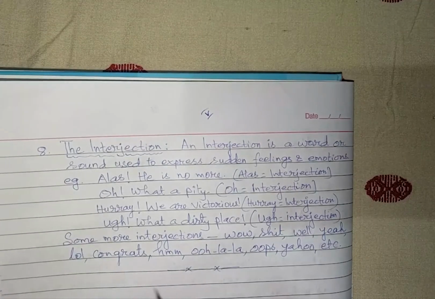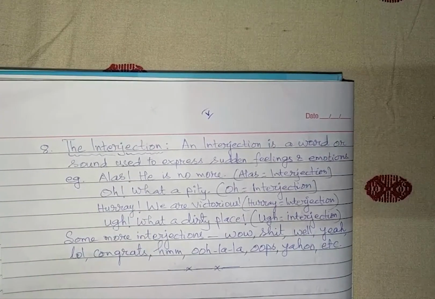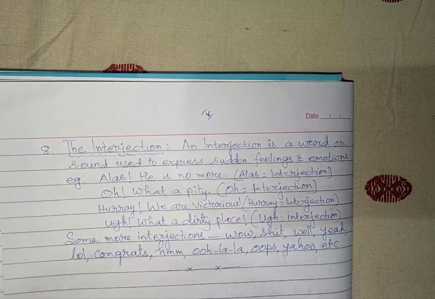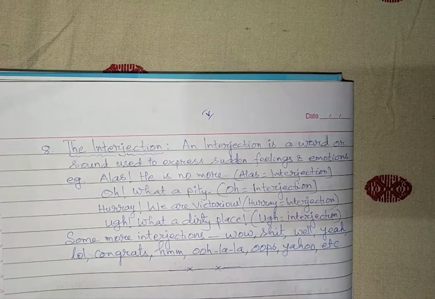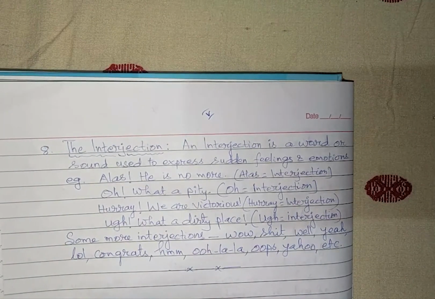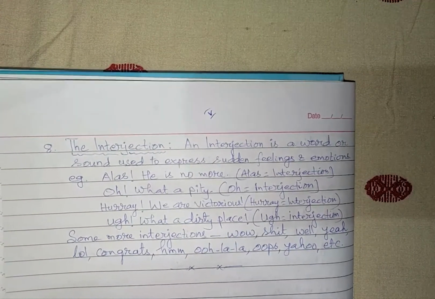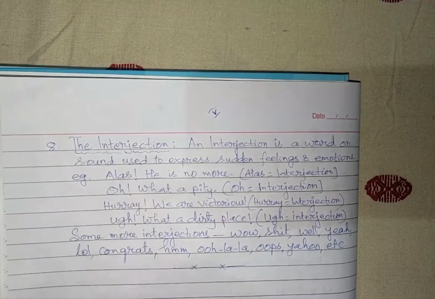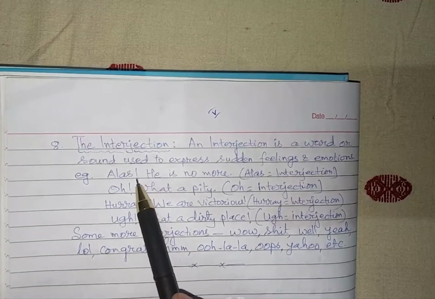You see, for example, alas. Alas is the interjection here. Alas is an expression of sadness. It shows tragic expression when somebody is dead, when somebody is no more. At that time we use the word alas. So alas is the interjection here. Such interjections are always followed by an exclamation mark.